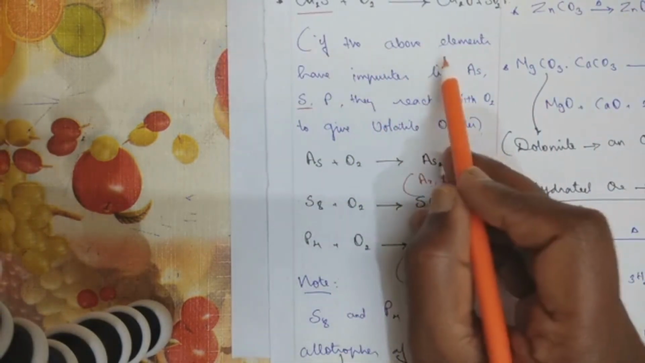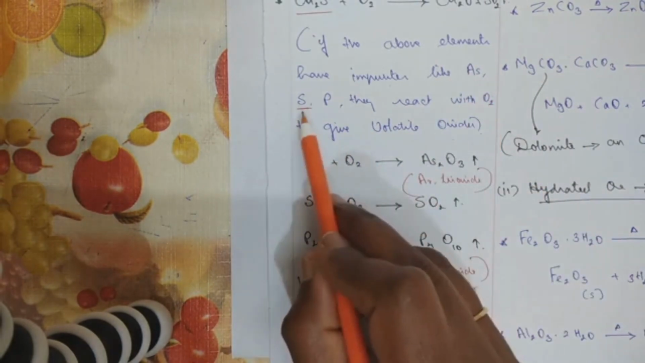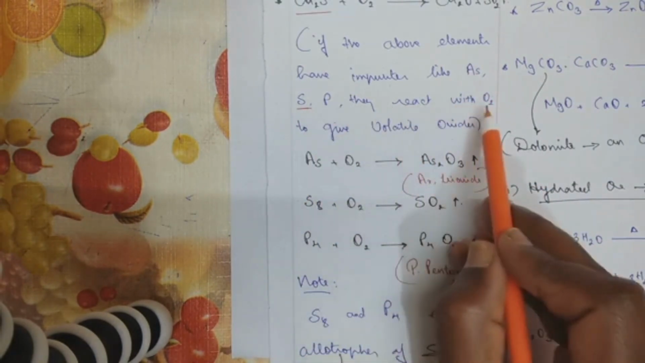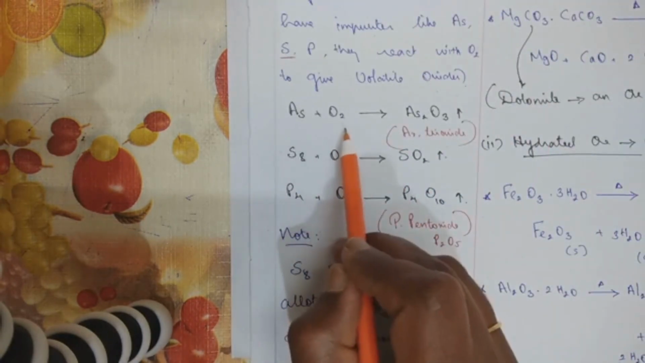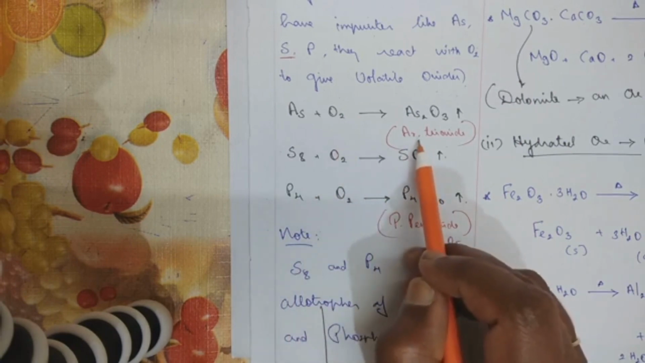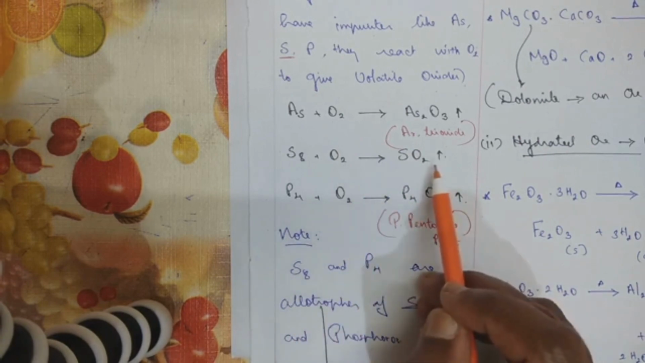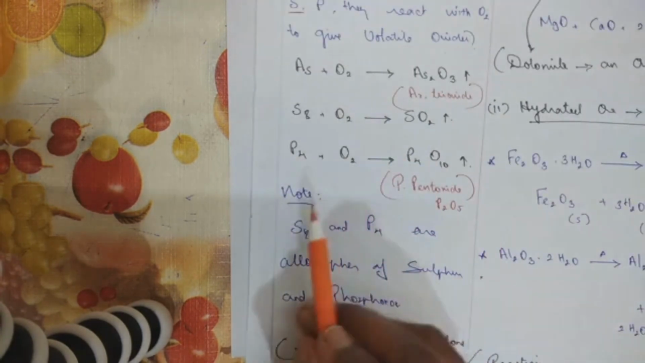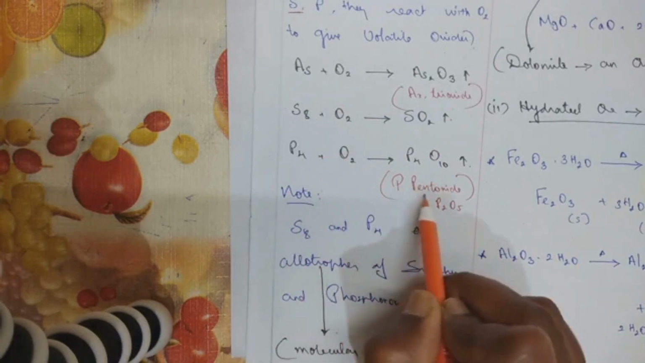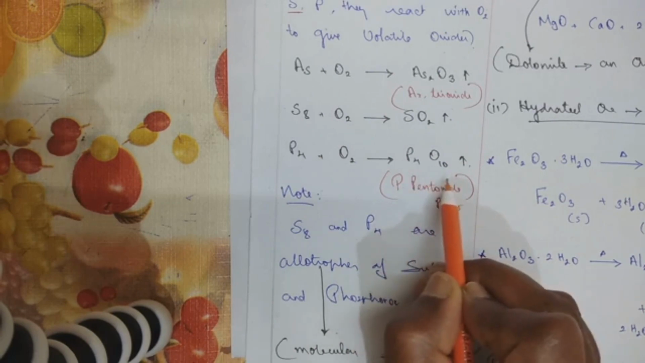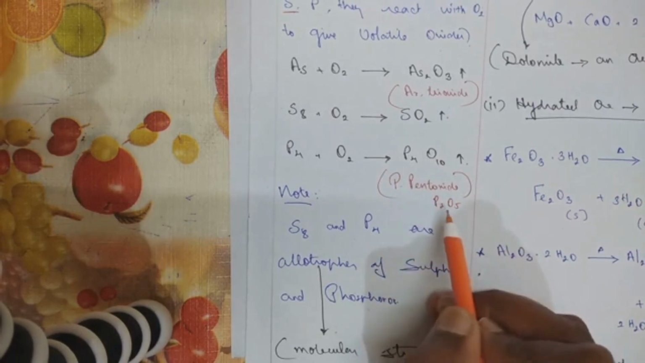Now, if the above elements have certain impurities like As, which stands for arsenic, sulfur, phosphorus, they react with the oxygen to give volatile oxides. So arsenic reacts with the oxygen and goes out as arsenic trioxide. Sulfur reacts with the oxygen and goes out as sulfur dioxide, as I told you earlier. Phosphorus reacts with the oxygen and goes out as phosphorus pentoxide. Now P4O10 is also a correct molecular formula. You can also write it as P2O5, one and the same they are.